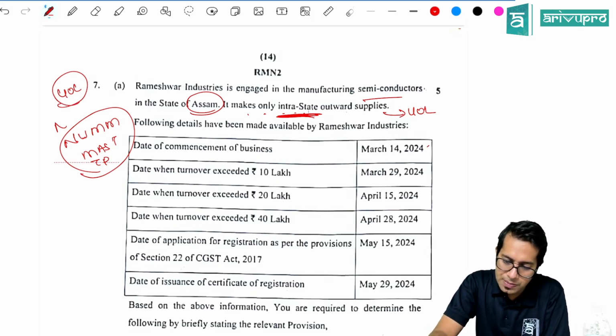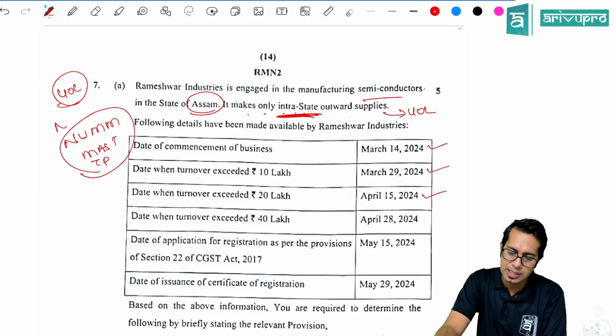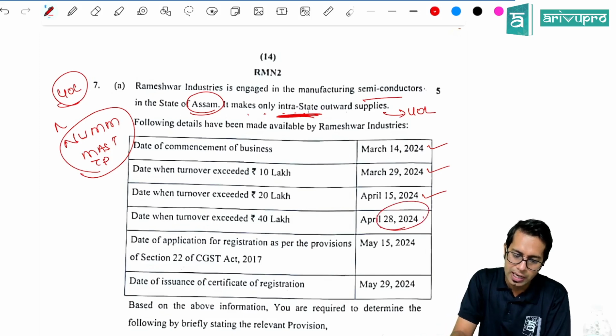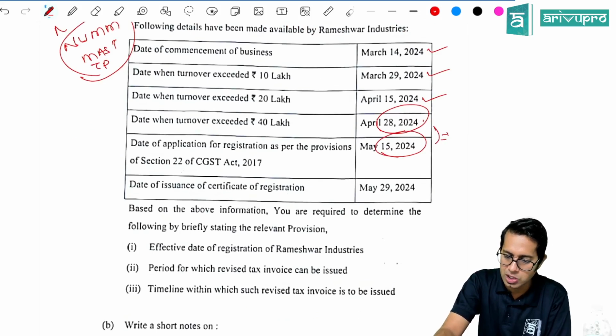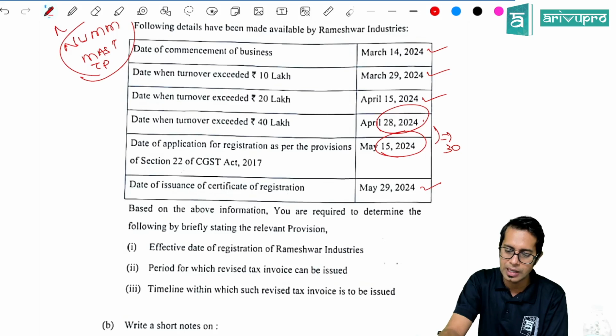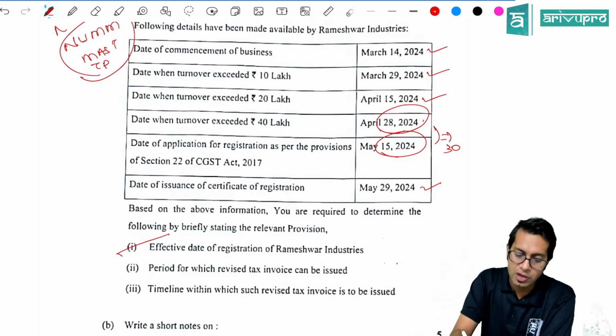Now, the date of commencement of business is this. Turnover exceeded 10 lakhs, 20 lakhs and 40 lakhs on these dates. Date of application for registration is 15th of May. So you should apply for registration within 30 days and that registration should have been granted. Registration has been granted but not within 30 days. What is the effective date of registration?